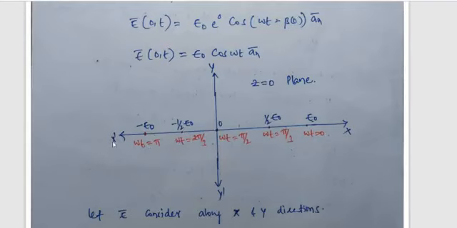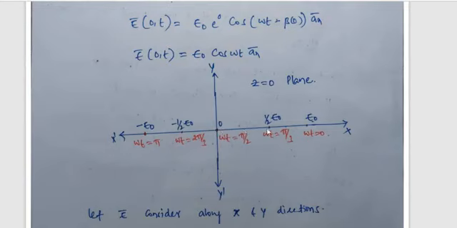So finally, if you observe the path when you connect all the points, omega t goes 0 to pi, again pi to 0, 0 to pi, pi to 0. So the wave moves this side, this side, this side, this side. See, omega t is equal to pi by 2, the electric field is here.